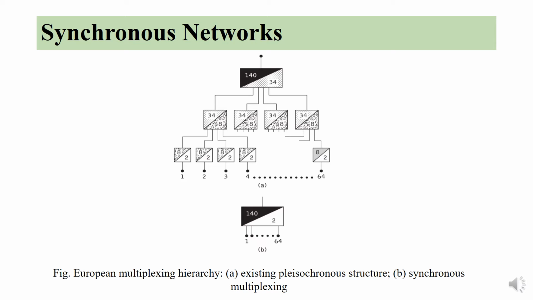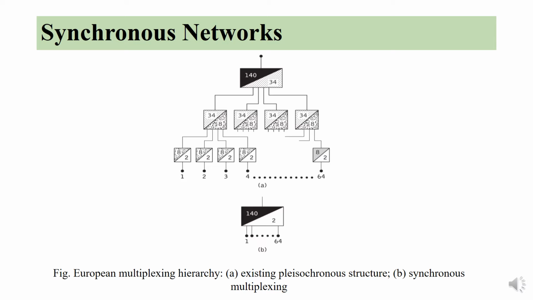So in pre-existing PCM transmission hierarchies for telecommunication networks, there were three types of hierarchies to understand: the European digital hierarchy, the North American digital hierarchy and the Japan digital hierarchy. In this figure we will be understanding the European multiplexing hierarchy.